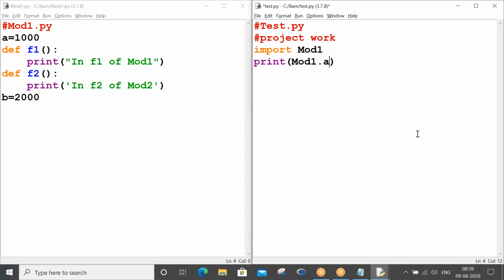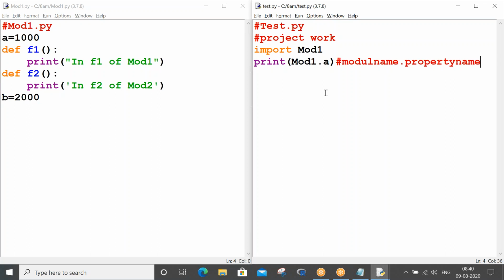Prefix means prior. Prior to your property, you have to put your module name dot property name. So: module name dot property name.